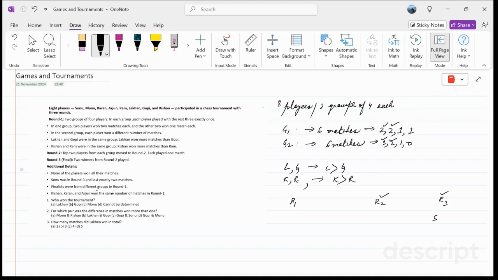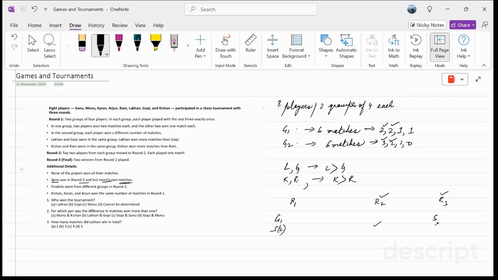Finalists were from different groups in round 1. Now, Kishan, Karan, and Arjun won the same number of matches in round 1. Now, what we have here is, let's look at Sonu. Sonu was in round 3 and lost exactly 2 matches. Now, if Sonu was in group 1, he lost 1 match here, agreed? He won 1 match here, and he has to lose the other match for him to lose exactly 2 matches.